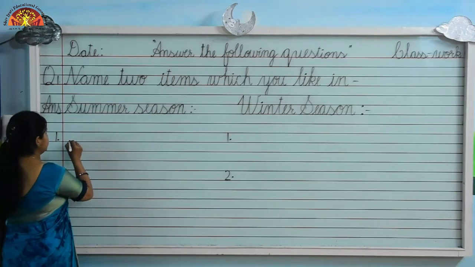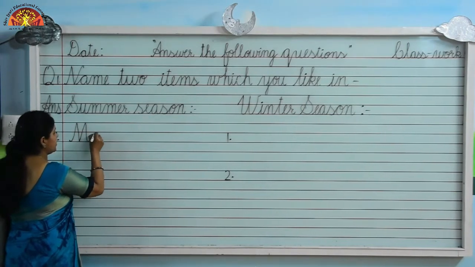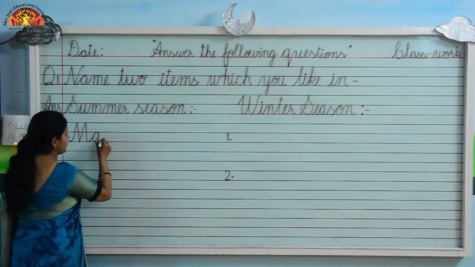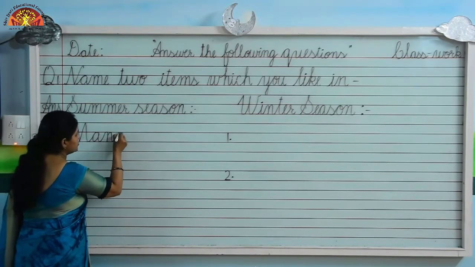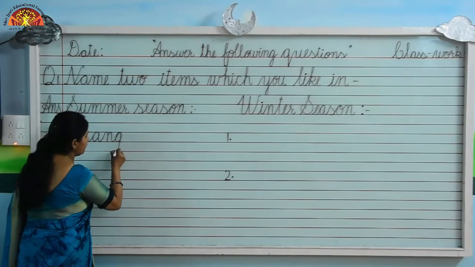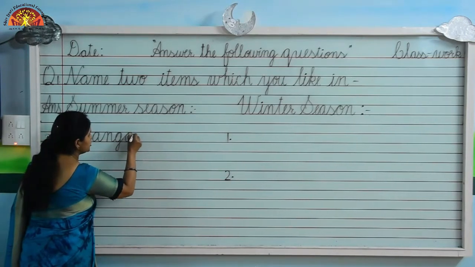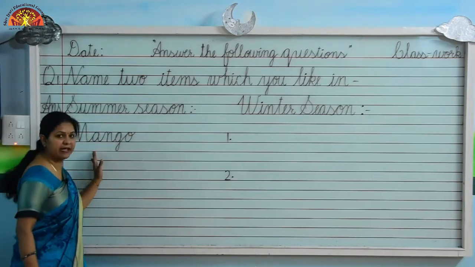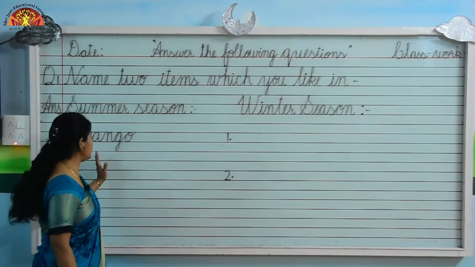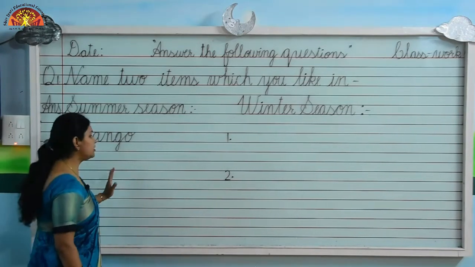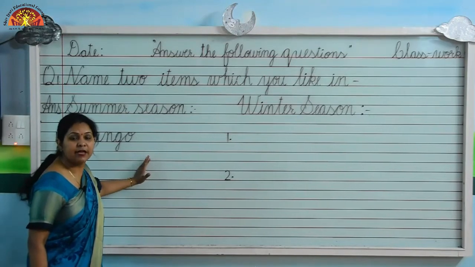Make a capital cursive M. What do we like in summer season? We like mango. And another thing which we like in summer season, it is your favorite.